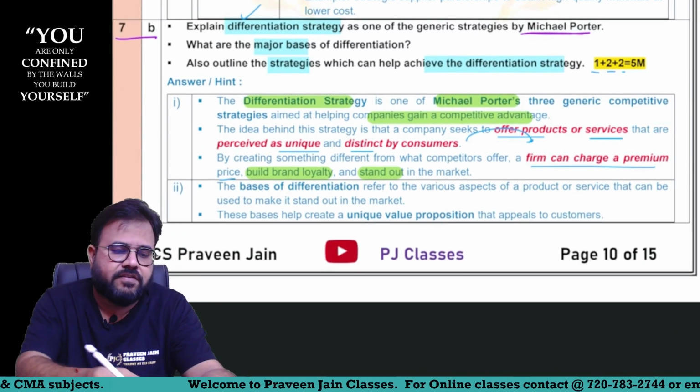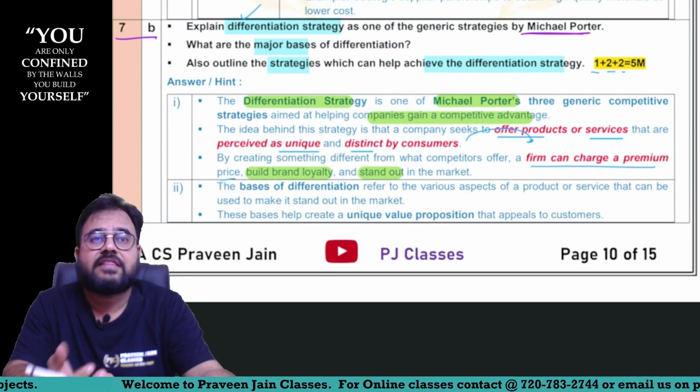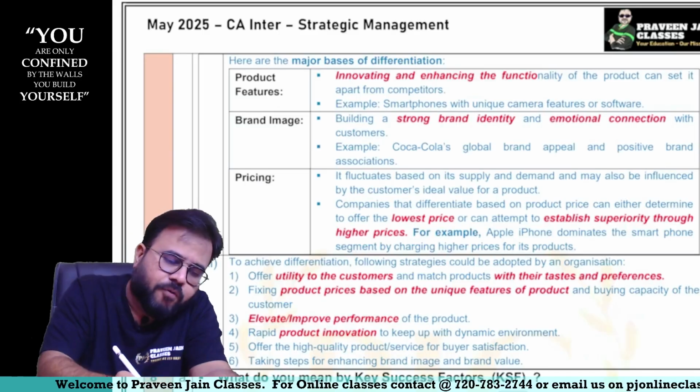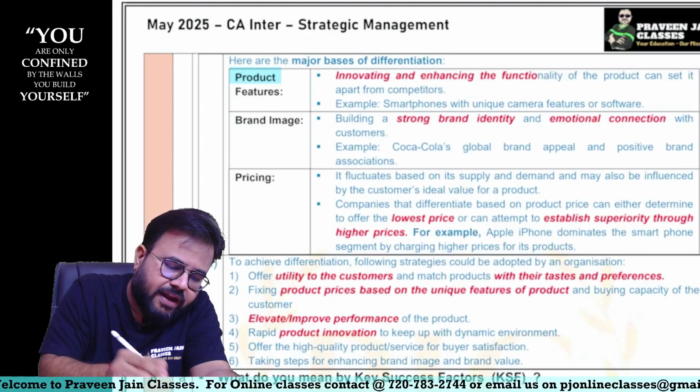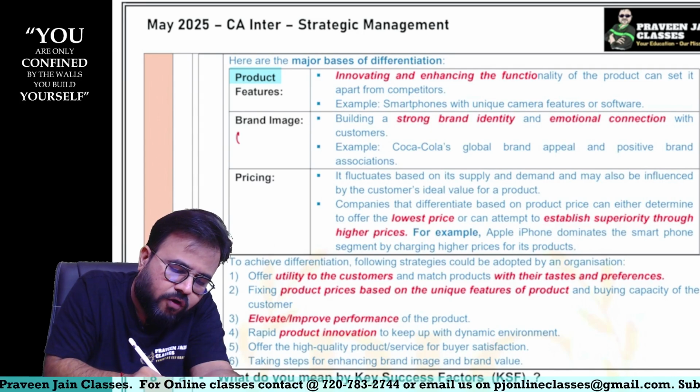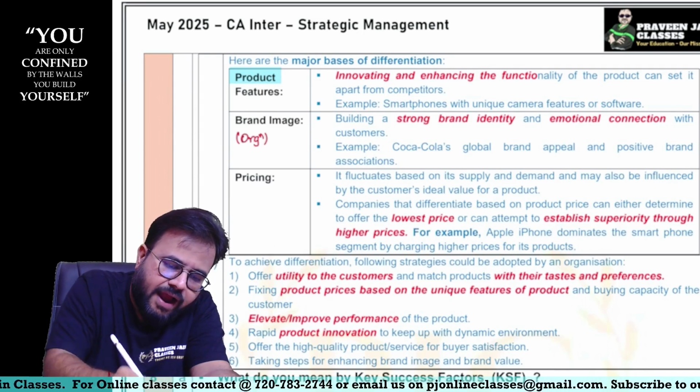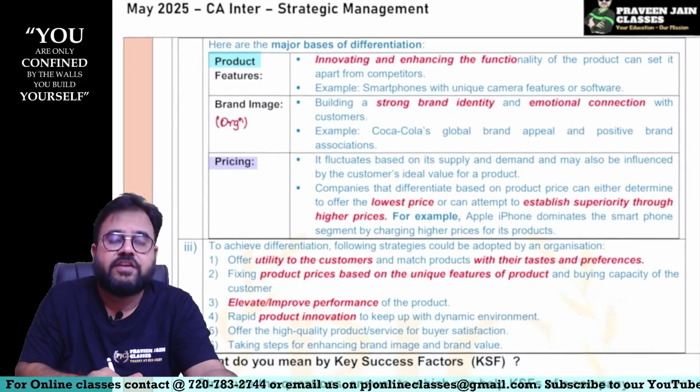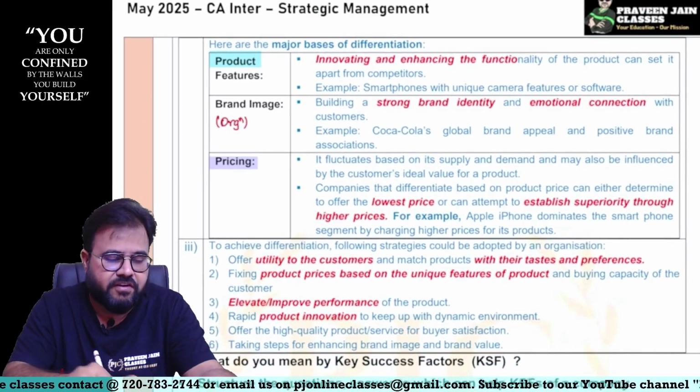And what are the bases of differentiation, sir? There are three bases for differentiation. One is product, and one is organization. Brand image you can also say as organization. And one was pricing. So these are the three bases of differentiation, sir.